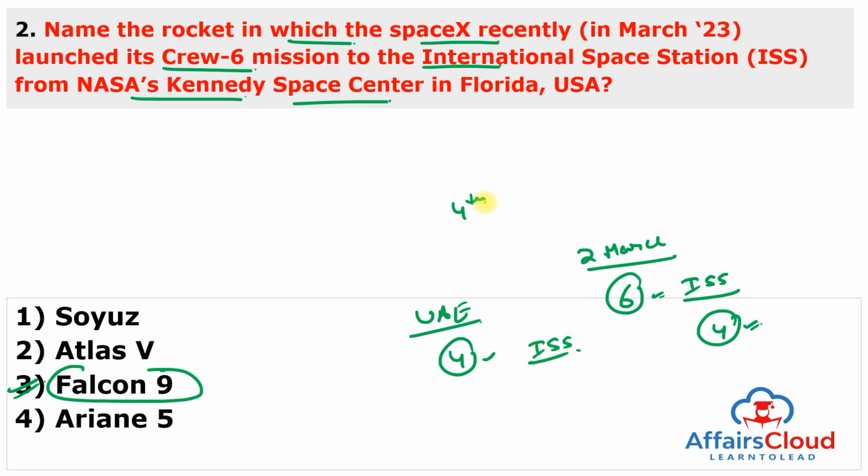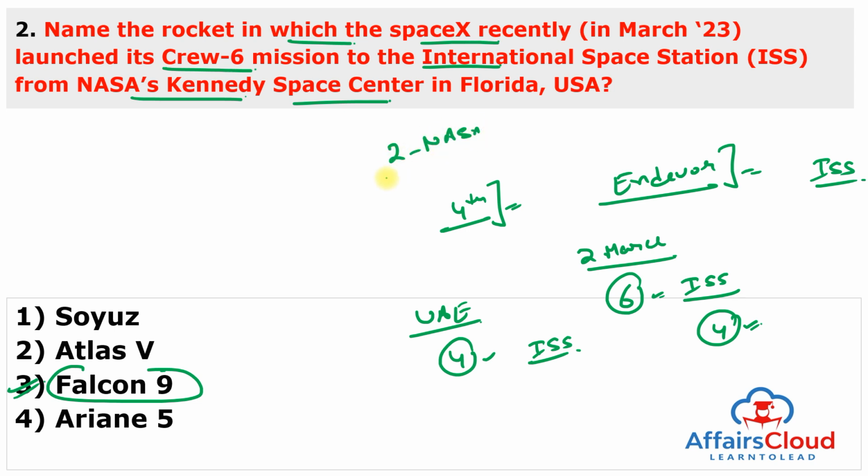This is the fourth time the capsule named Endeavour has flown to space, and the 4th time it will visit the International Space Station. The Crew 6 launch is carrying 2 NASA astronauts, 1 UAE astronaut and 1 Roscosmos, or Russian, astronaut.